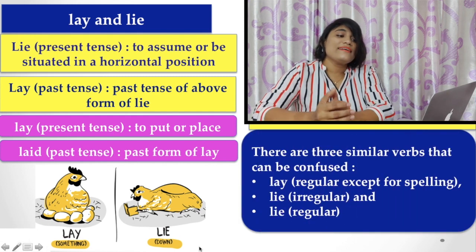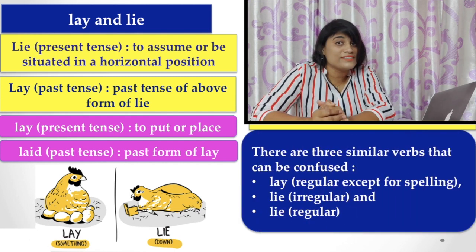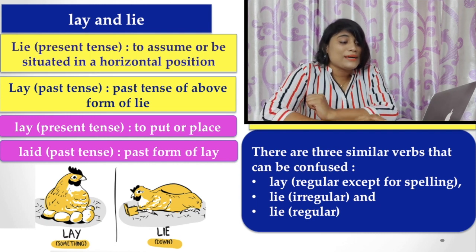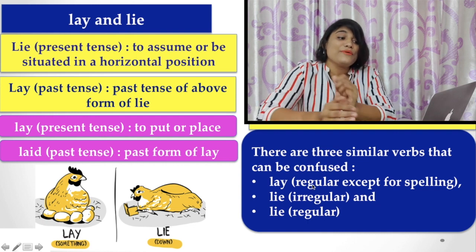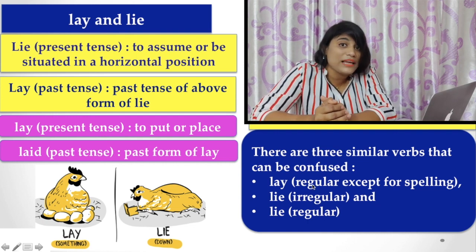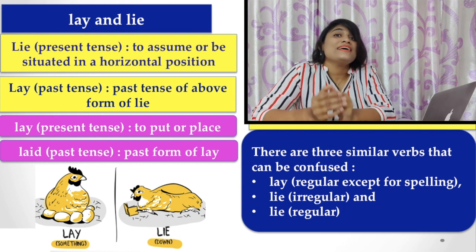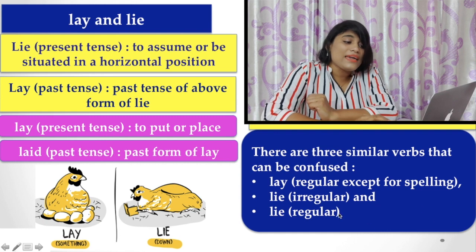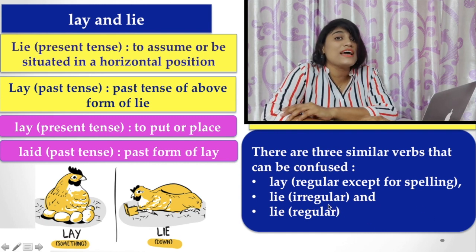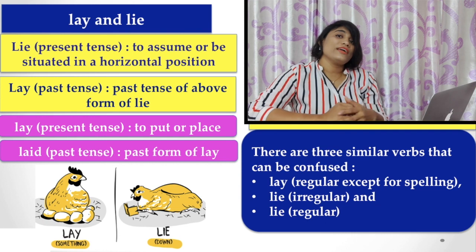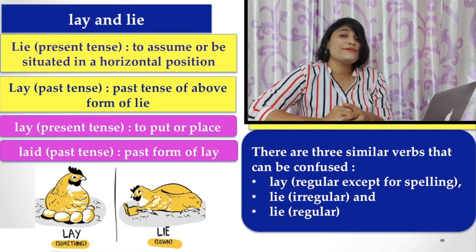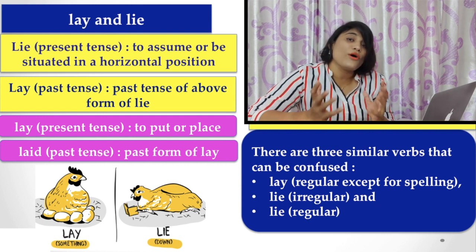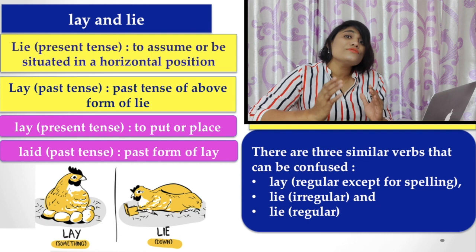Now here there are three similar verbs that can be confused. What are they? Sometimes lay is regular except for spelling, because you already find that the past form of lie is lay. And lie is sometimes used as an irregular verb, and the same verb lie is used as a regular verb also. Now let's see the use of lie.